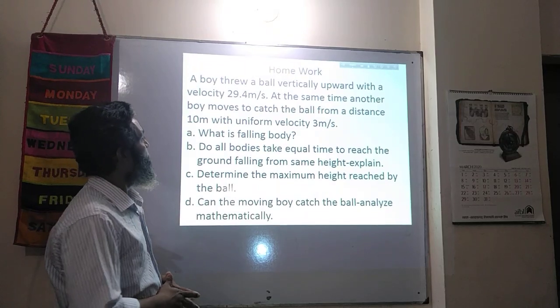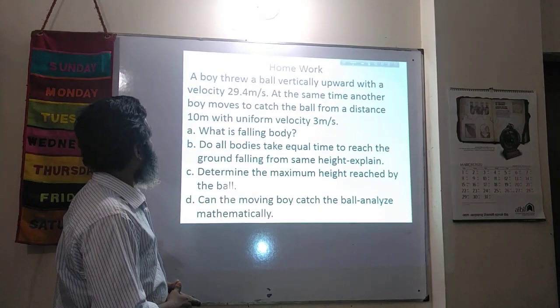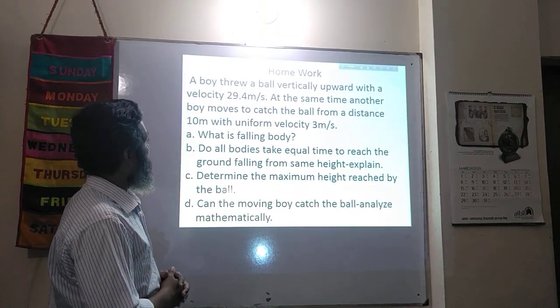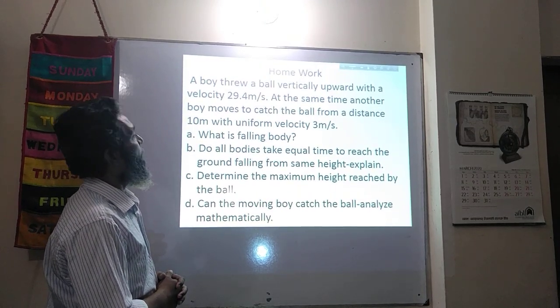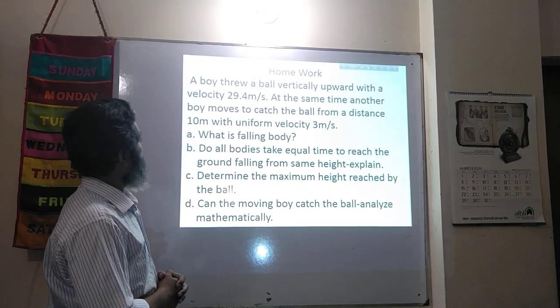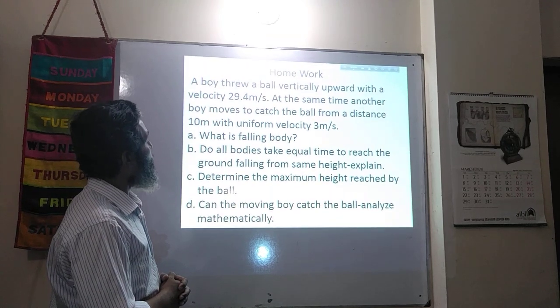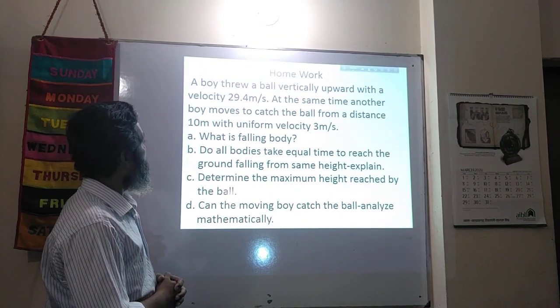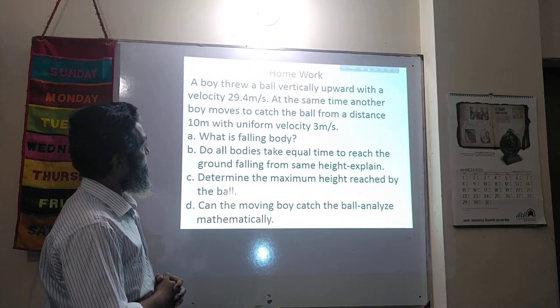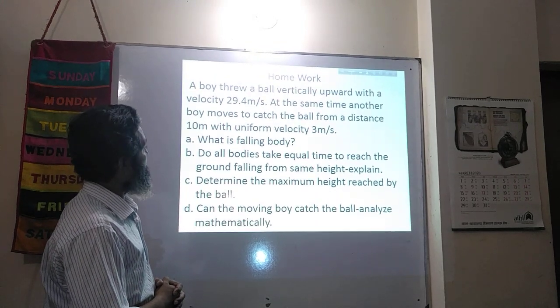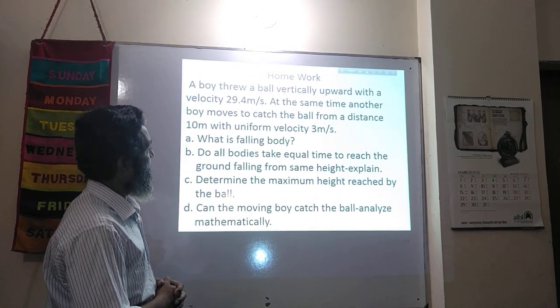Now I will give you a homework. A boy threw a ball vertically upward with a velocity 29.4 meter per second. I repeat, a boy threw a ball vertically upward with a velocity 29.4 meter per second.